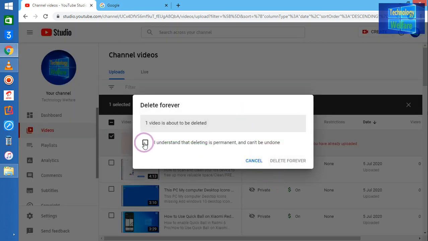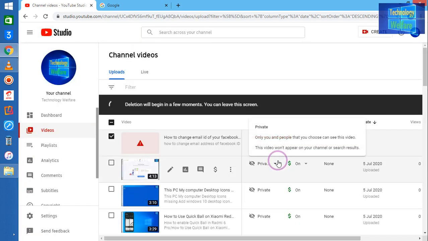So here I just have to select this one: I understand that deleting is permanent and can't be undone. So what I will do is click delete forever. So now see, guys, it has started to delete.